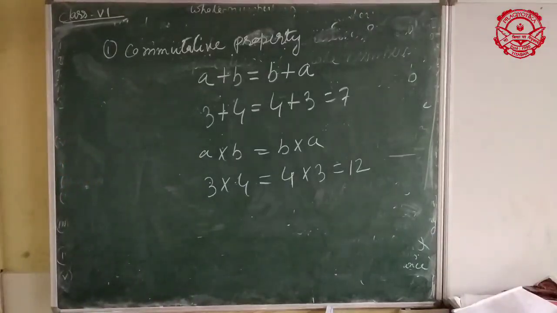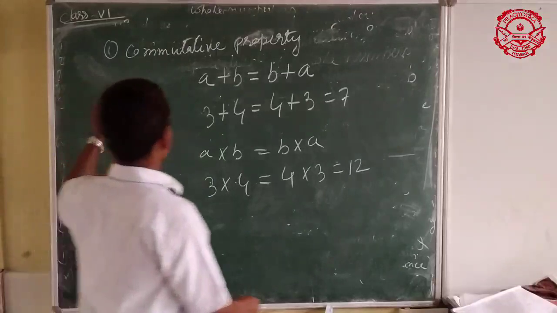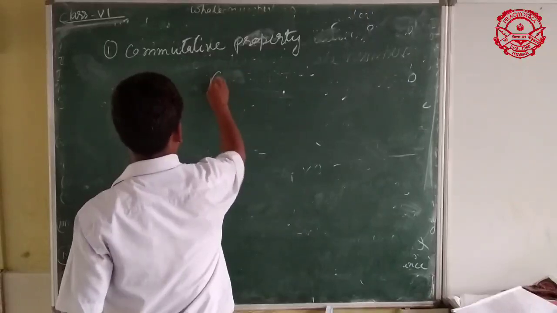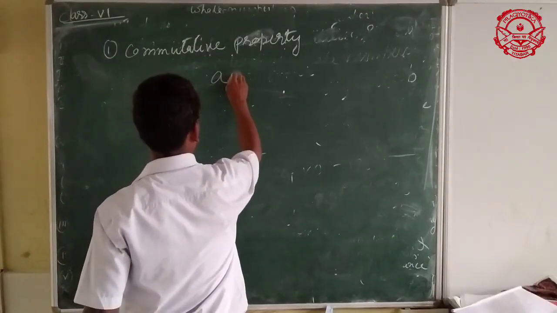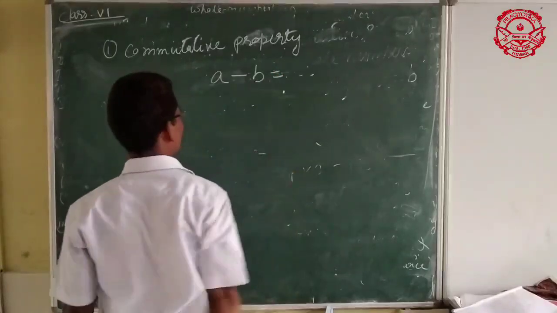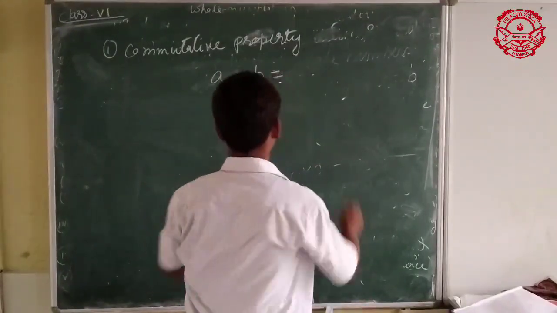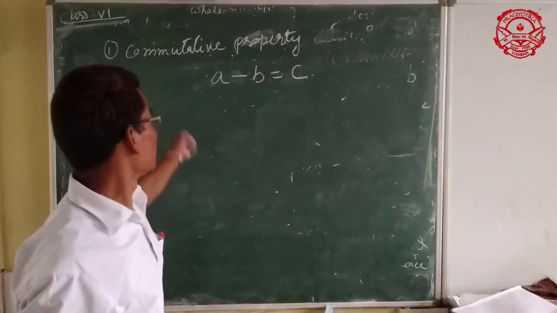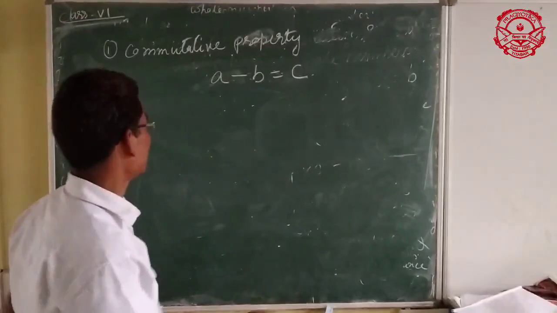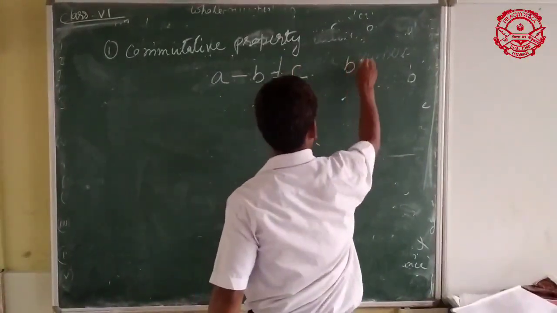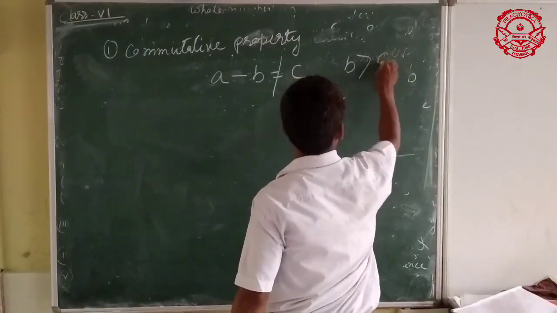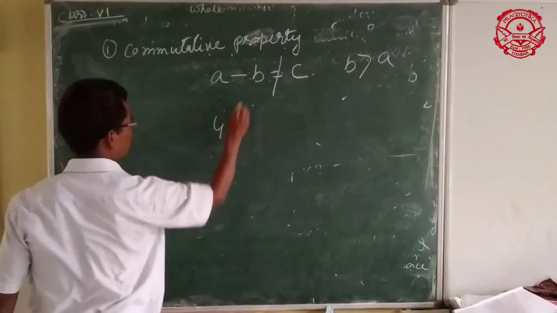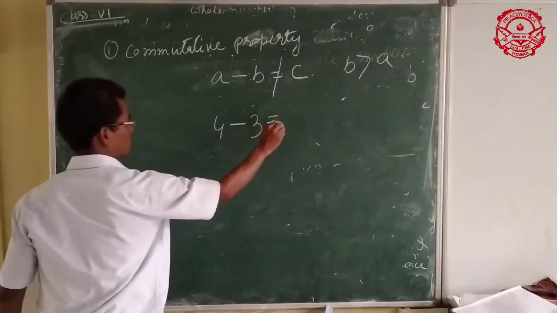So commutative property regarding subtraction. Suppose A is a whole number and B is another whole number. So A minus B may be a whole number or may not be a whole number when B is greater than A. Suppose say for example A is 4 and B is 3. 4 minus 3 equals 1.